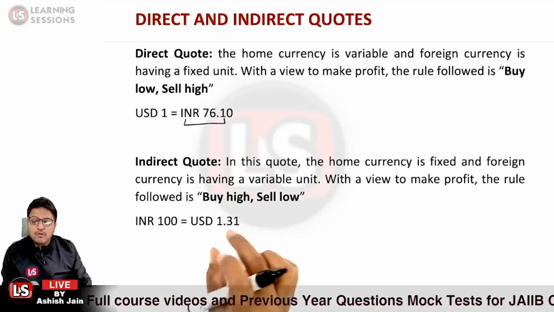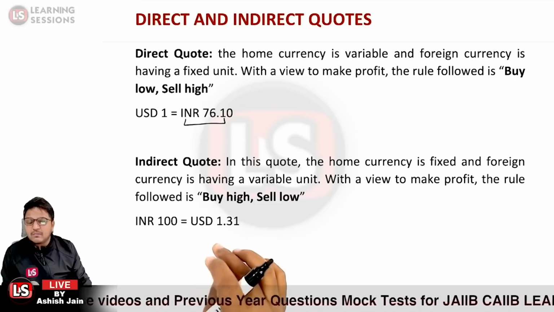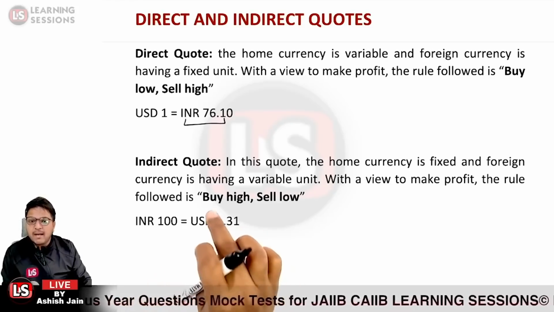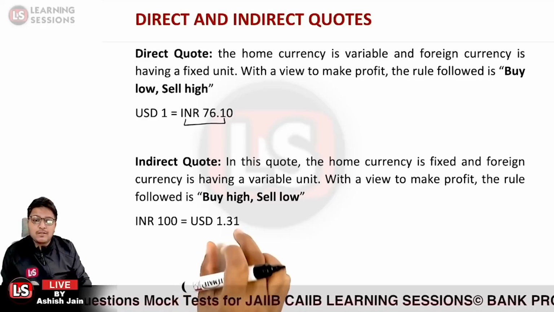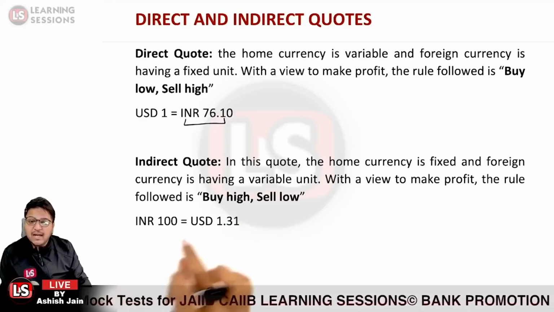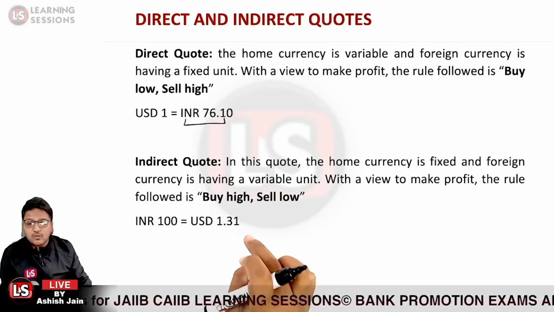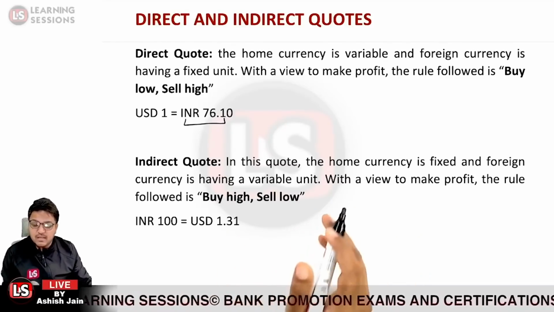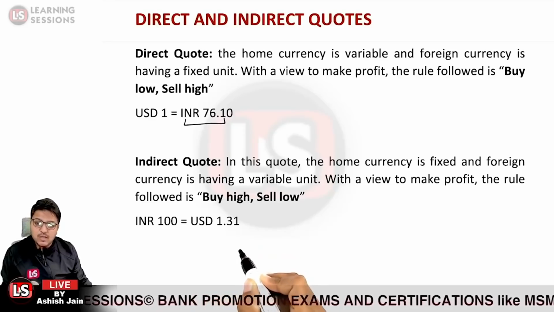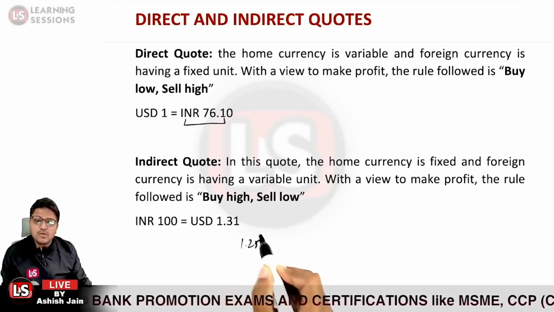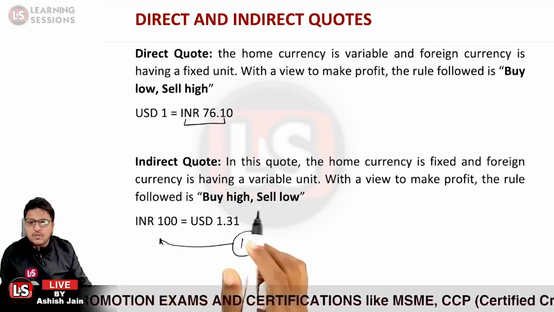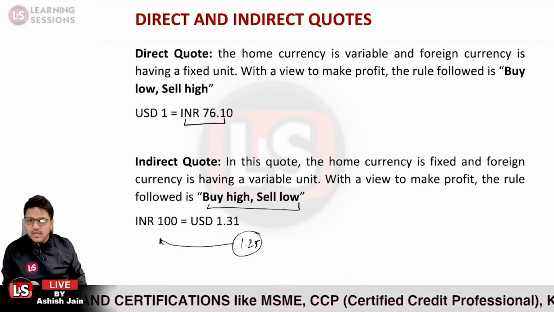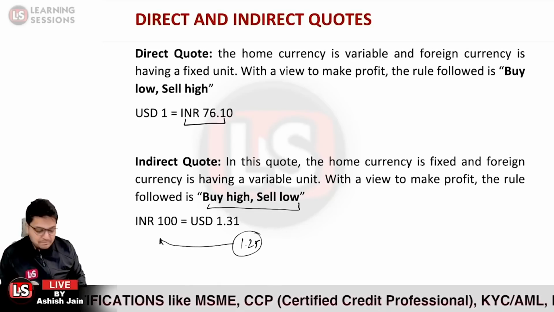It says we will be getting more units of the USD for rupees 100. So it means buy high, where you are getting 1.31 USDs for rupees 100, and sell low when you have to sell. Let us take the case that the USD prices have just risen. In that case, you have to sell 1.25 USD and you will still be getting 100 rupees. That is the rule so as to make the profit. So it is related to buy high and sell low in case of indirect quote.